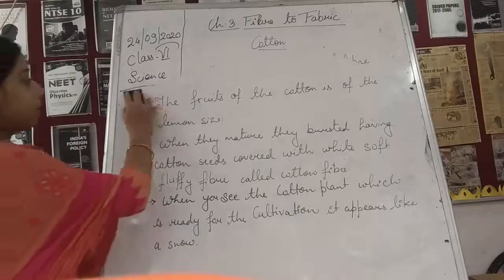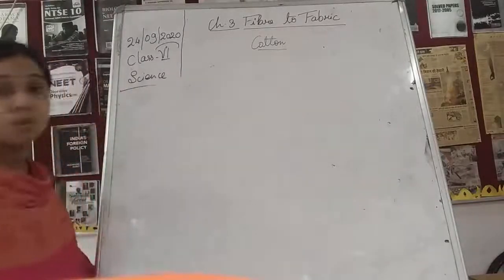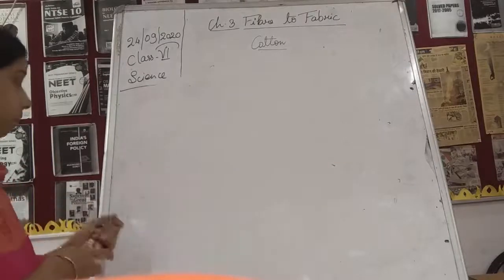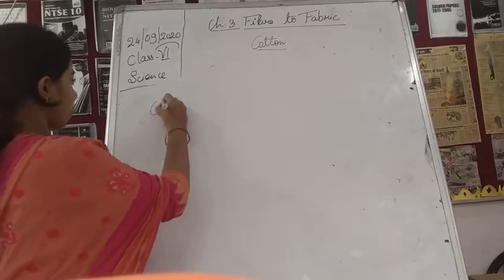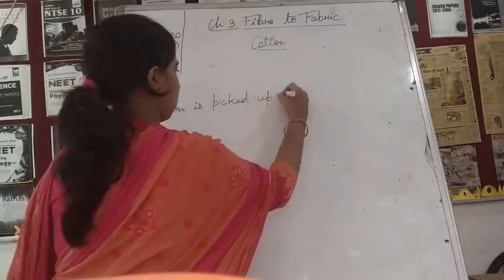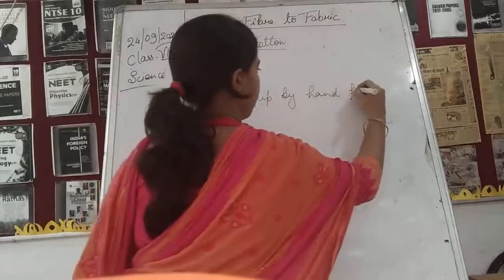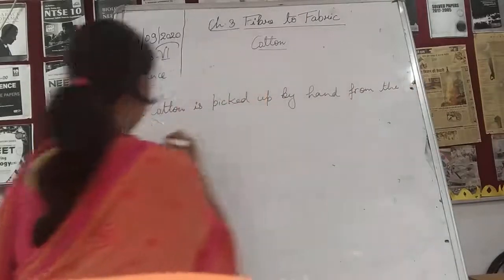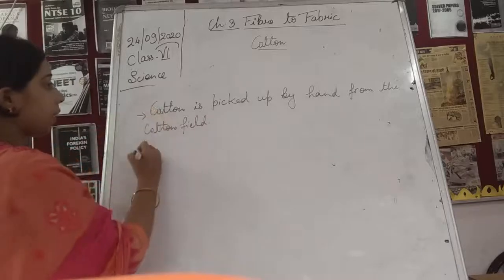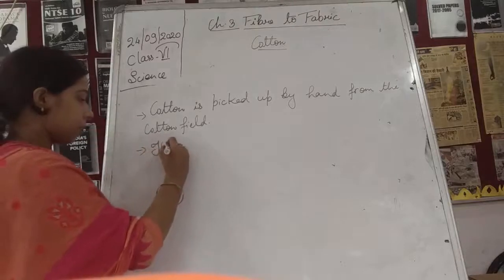The cotton fibers are harvested by the hand picking method. So we can write it: cotton is picked up by hand from the cotton field.